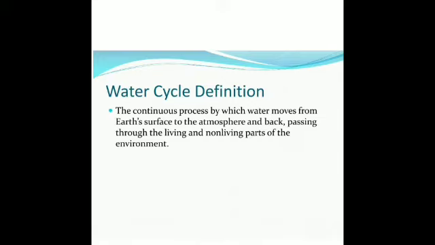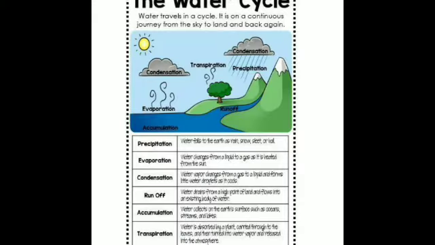Is that clear? So this is the cycle which maintains the continuous supply of water on earth, and apart from this, it also regulates weather on earth. The three main processes involved in the water cycle are evaporation, condensation and precipitation. Is it clear? So what is evaporation?